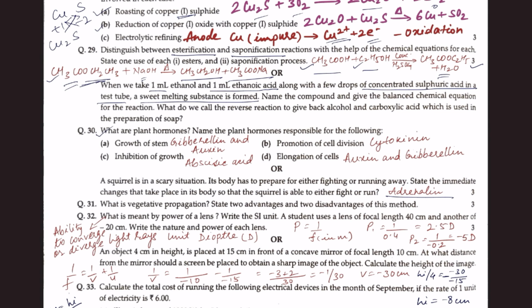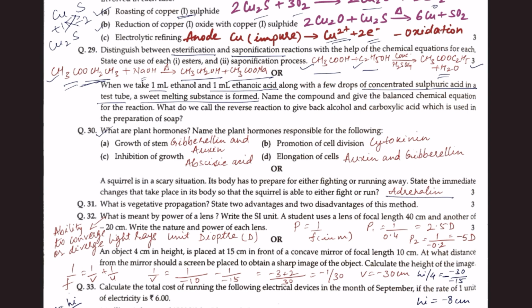Next question, that is question 32. What is meant by power of a lens? Write the SI unit. A student uses a lens of focal length 40 cm and another of minus 20 cm. Write the nature and power of each lens. What is power of a lens?